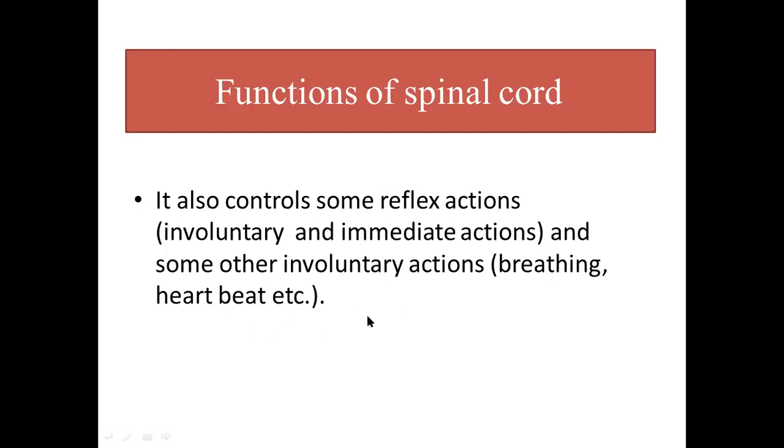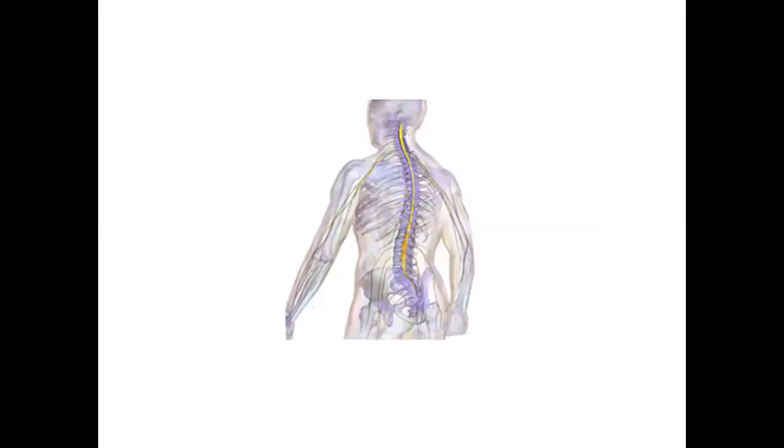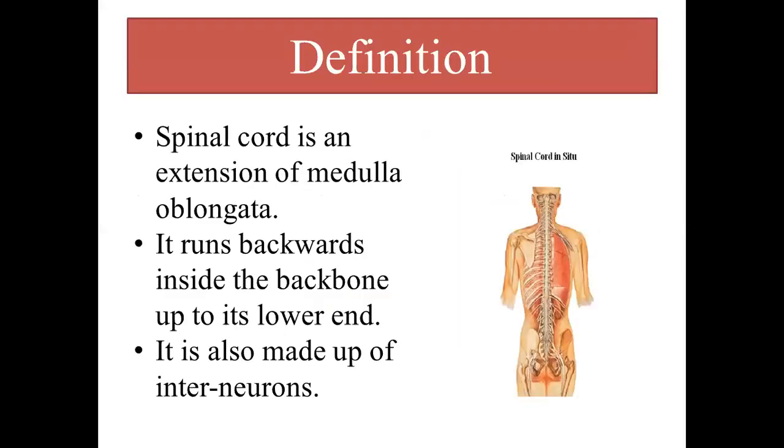So the second function of the spinal cord is it controls some reflex actions or involuntary actions which I have already described. These are those actions which are not under our conscious control, which occur very immediately and rapidly, and spinal cord actually manages those actions. And in addition to these, spinal cord is also involved in controlling breathing and heartbeat along with the specific part of the brain. So my dear students, up till now you will have a very good idea about the spinal cord, what spinal cord is and what are its functions.